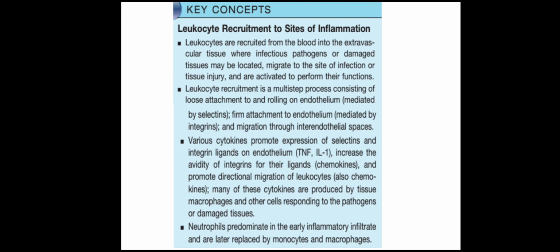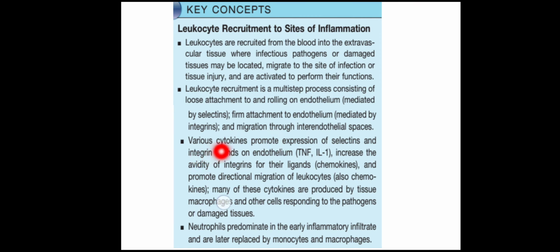So these are key concepts to revise. WBCs are recruited from the blood into the extravascular tissue, where the infectious pathogens or damaged tissue may be located, and they will migrate to the site of infection or tissue injury. The WBC recruitment is a multi-step process, and these steps are rolling, then adhesion, and transmigration.